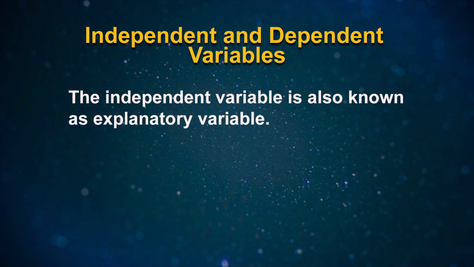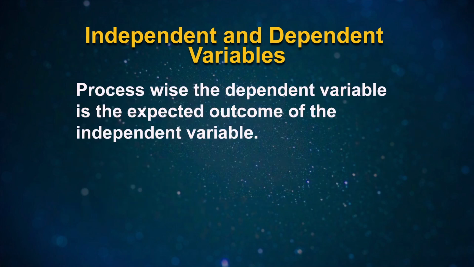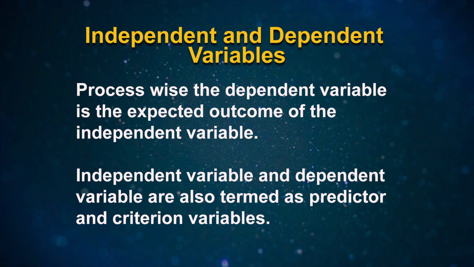The independent variable is also known as the explanatory variable. Independent variable is considered the presumed cause of changes in the values of the dependent variable. Process-wise, the dependent variable is the expected outcome of the independent variable. Independent variable and dependent variable are also termed predictor and criterion variables.